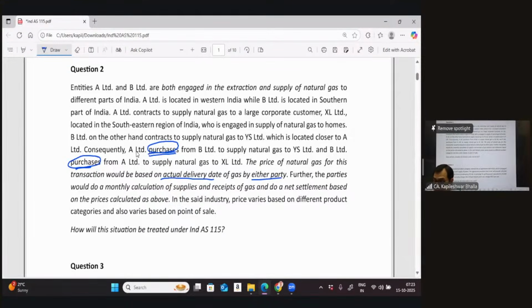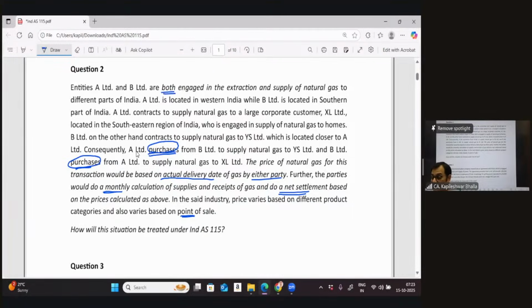Further, the parties do a monthly calculation of the supply and receipt of gas, and do a net settlement based on the prices calculated above. In the said industry, prices vary based on the product category and also on the point of sale. Of course, they are both engaged in the same line of business.